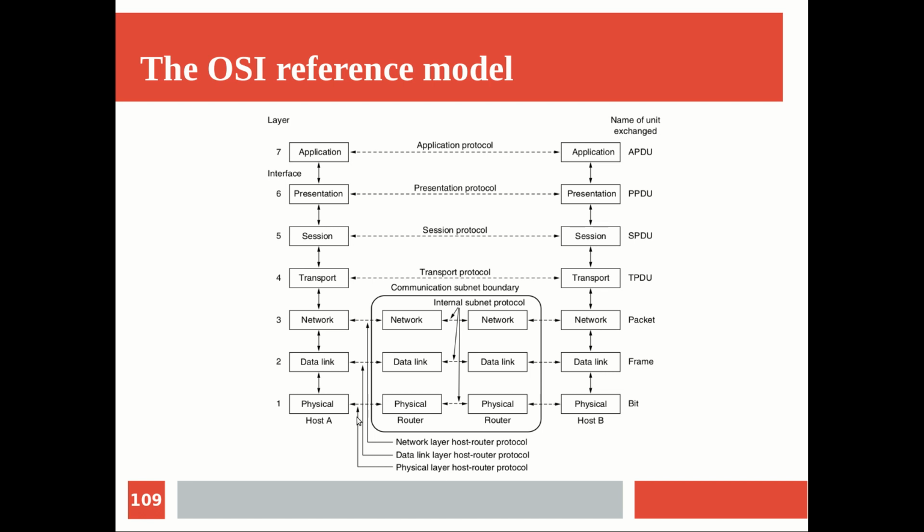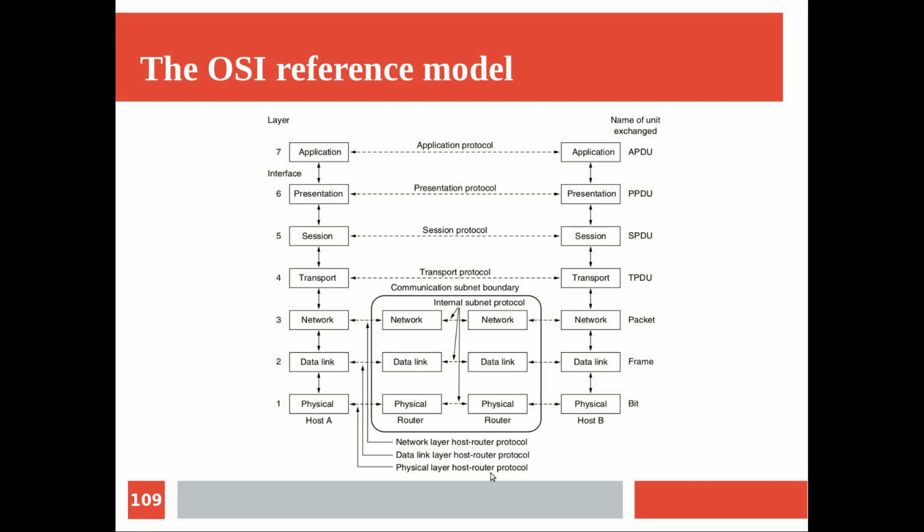So they deal with the process of, once you start sending the information, how correctly the information enters the subnet boundary, and inside the subnet boundary how it moves from one hop to another, the careful observation of the data transfer, and finally how the information comes out of the subnet boundary and reaches the destination. That kind of careful observation is done by the lower 3 layers. So we call them the host to subnetwork layers, and the upper 4 layers are known as the end to end layers.